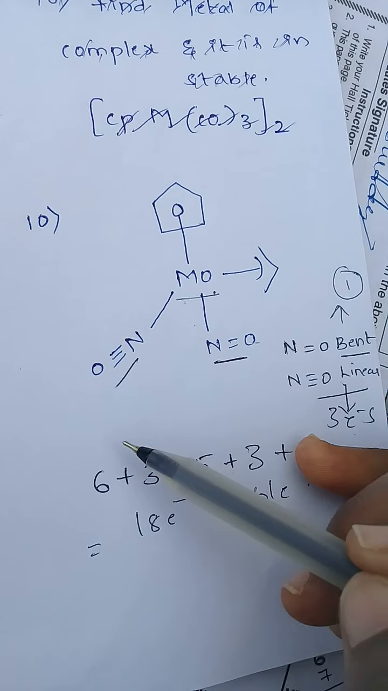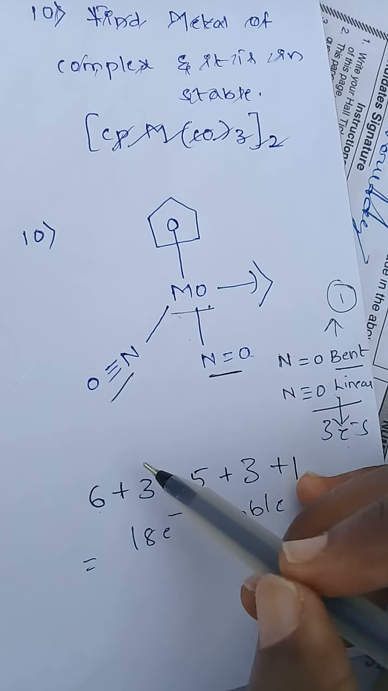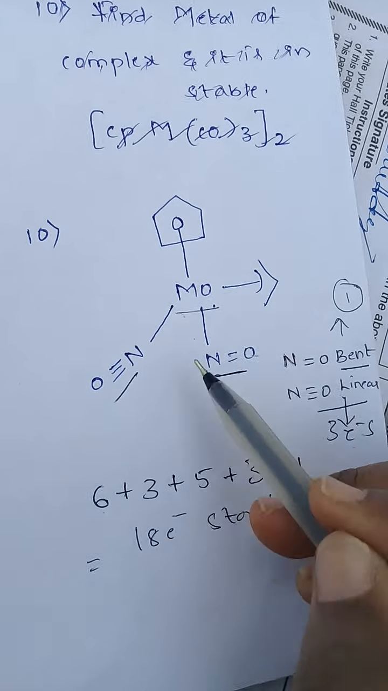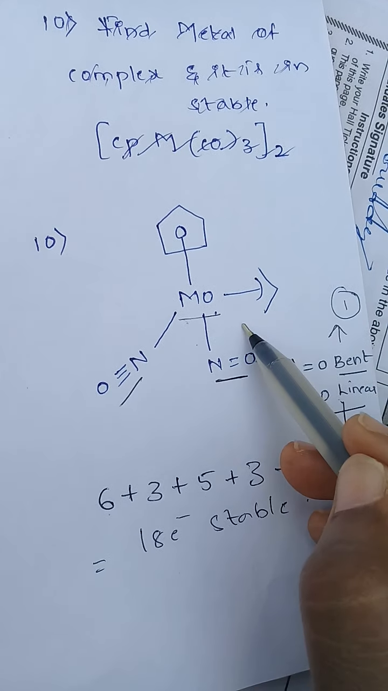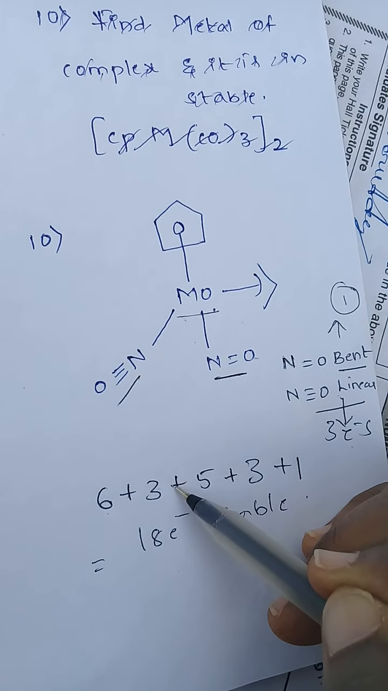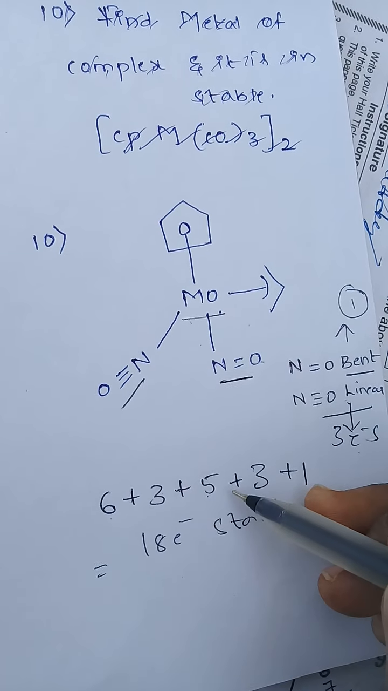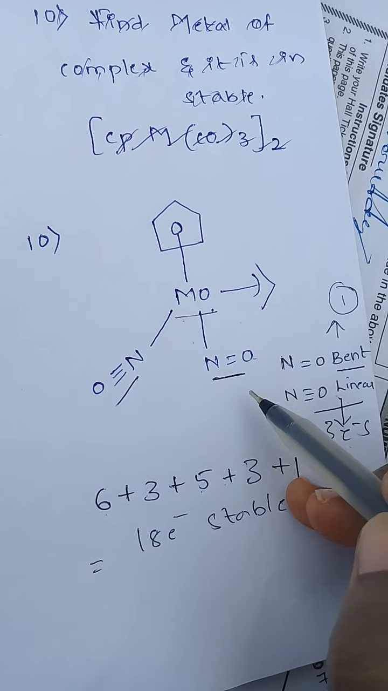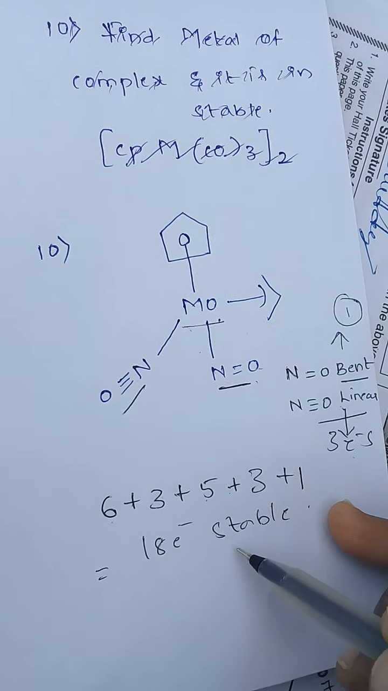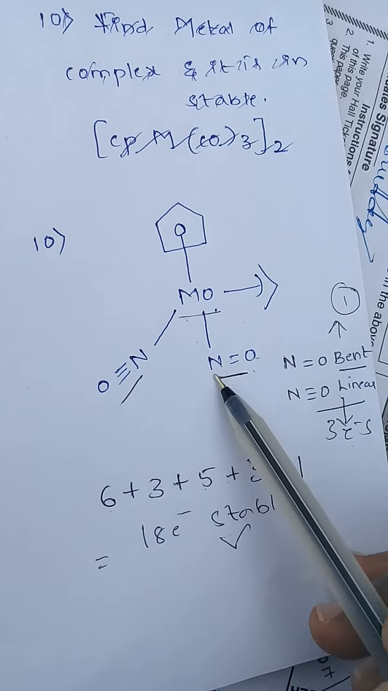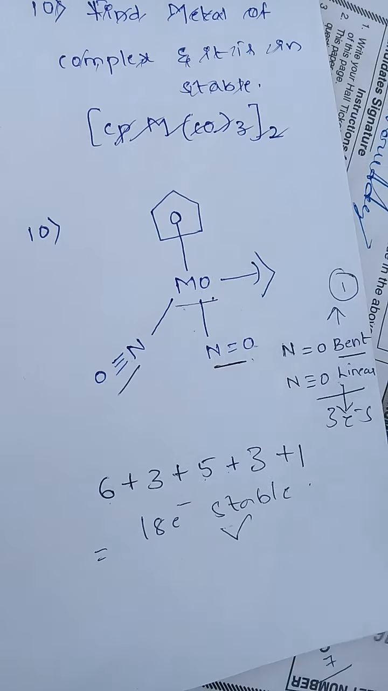See here, molybdenum donates 6 valence electrons, plus the hapticity 3. Why do we take 3? The metal is attached to 3 carbons. Plus cyclopentadienyl also donating 5 electrons, plus the linear NO donating 3 electrons and the bent NO donating 1 electron. So total 18 electrons. This complex has a total of 18 valence electrons, so the complex is stable.